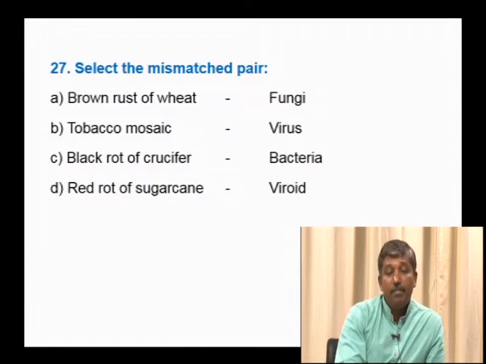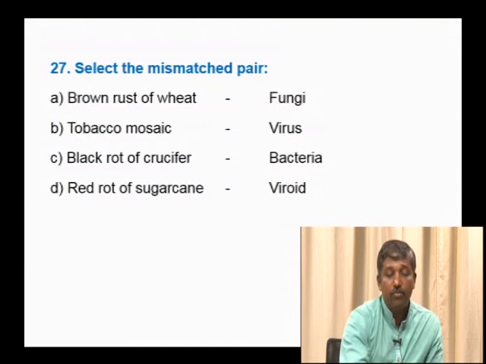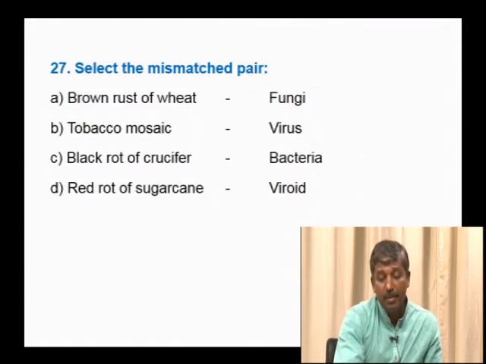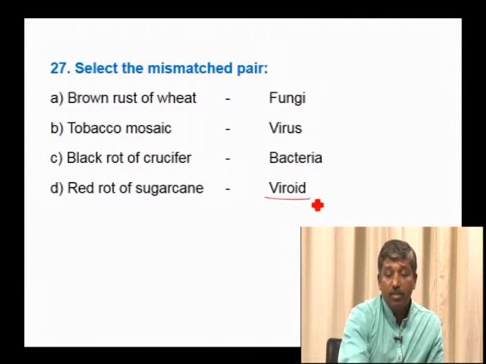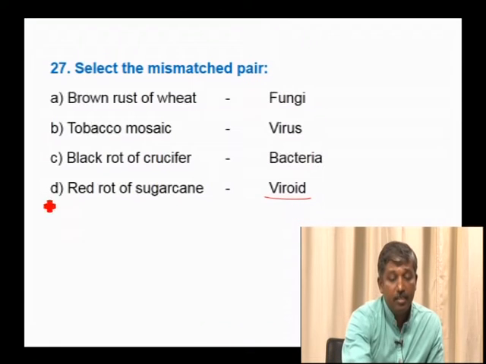Next, select the mismatched pair. Brown rust of wheat, fungi; tobacco mosaic virus; black rot of crucifer, bacteria; red rot of sugarcane, viroid. So, brown rust of wheat is fungal, as we have studied with respect to the varieties of wheat. Tobacco mosaic virus is viral. Black rot of crucifer is a bacterial disease. Red rot of sugarcane is actually caused by bacteria, Xanthomonas species. So, hence it is not a viroid. The mismatch is red rot of sugarcane, viroid, option D.